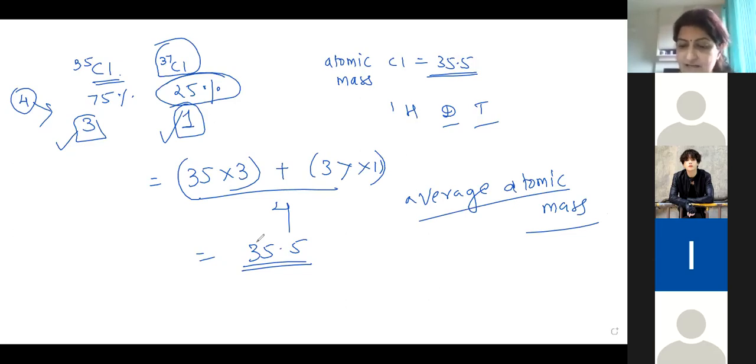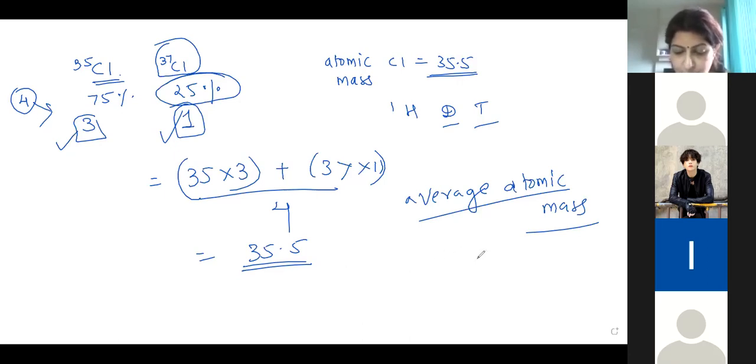Why? Because many naturally occurring elements exist in more than one isotope form. So the isotopes have different atomic masses. Why do they have different atomic masses? Because they have different numbers of neutrons. So to calculate it, this is my average atomic mass.